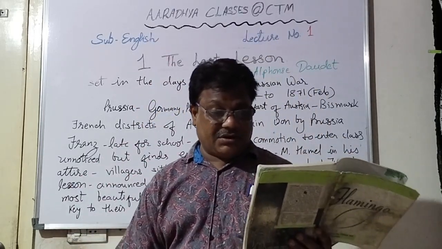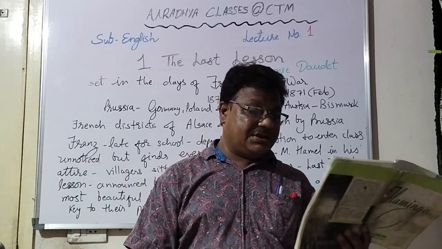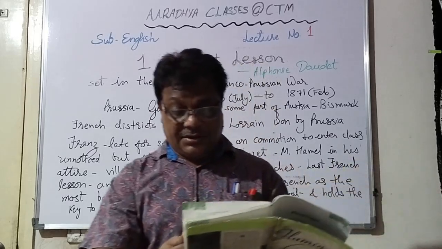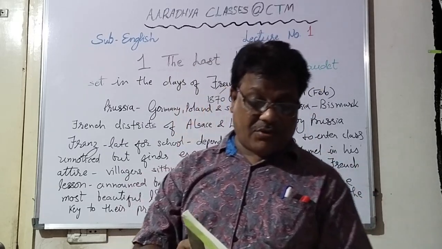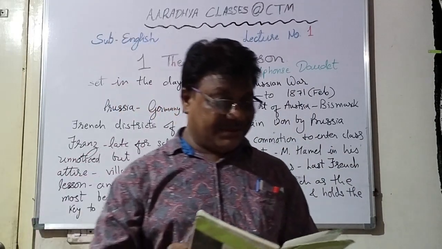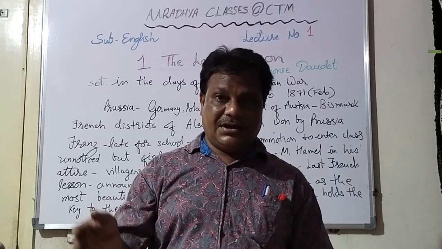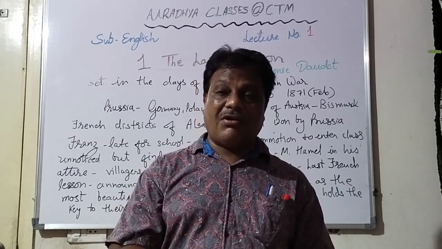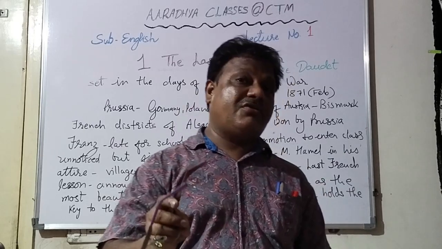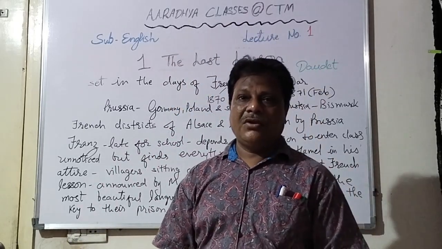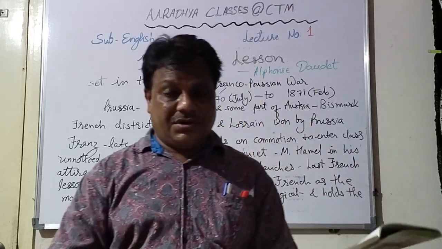Not till then, when I had got a little over my fright, meaning now he got composed, did I notice that our teacher had on his beautiful green coat, his frilled shirt, and the little black silk cap, all embroidered, that he never wore except on the inspection and prize days. So he came, he saw M. Himmel, he entered, he asked for permission, went to his place. All this time, he had not noticed one particular thing. What was that particular thing? That was the attire of M. Himmel. Attire means dress. On this particular day, M. Himmel had put on one particular dress. What was that dress? Green coat, frilled shirt.